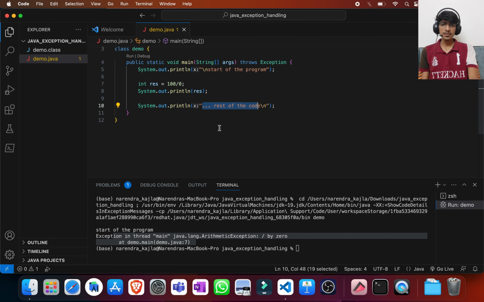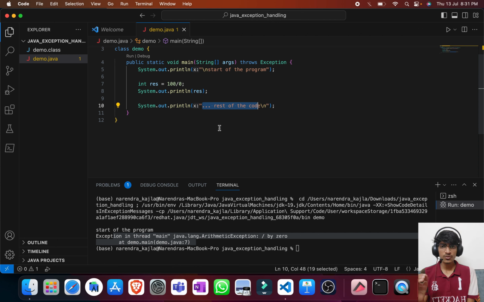So this happens when we do not handle the exception and the JVM handles it by itself. What the JVM will do is create an exception object, print the exception object, and terminate the program there itself. It will not execute the rest of the code. Now if we want our program not to stop in between, then we have to handle the exceptions manually. We should not leave our exceptions to the JVM, otherwise it will stop the program in between. So let me just handle it. And this time the rest of the code is also getting executed.